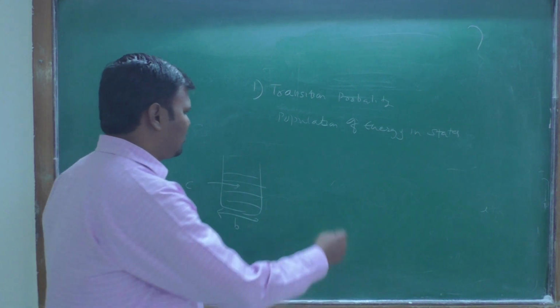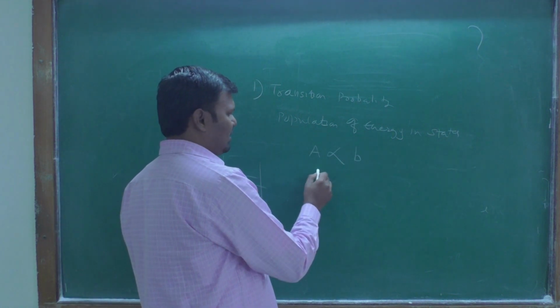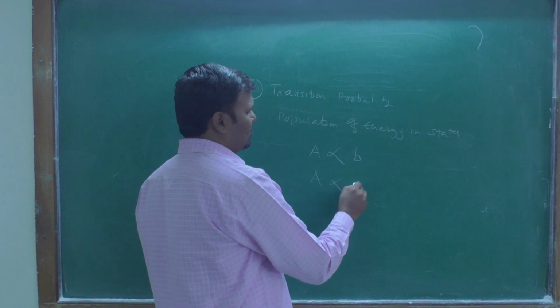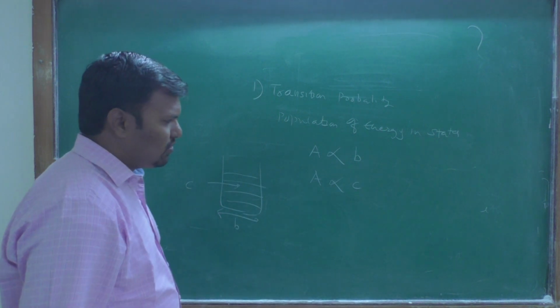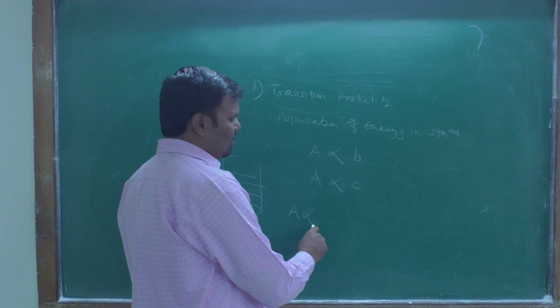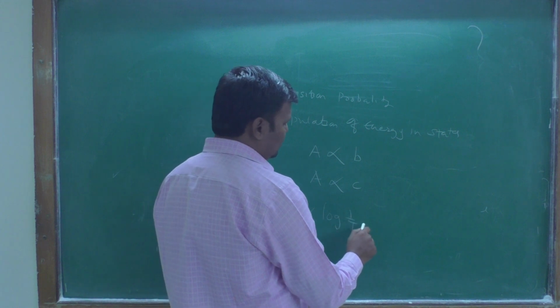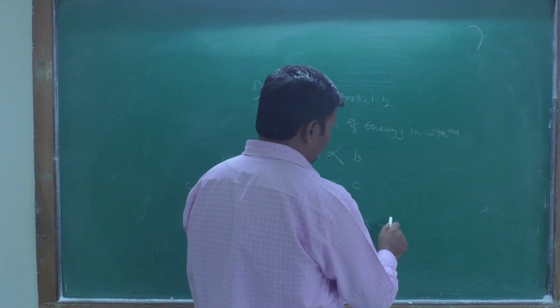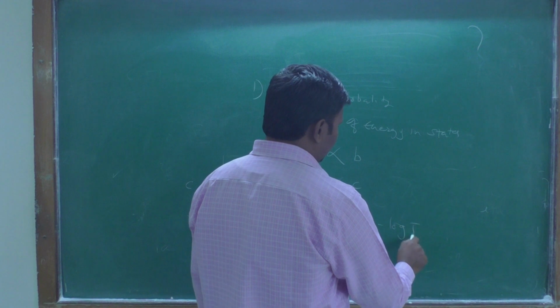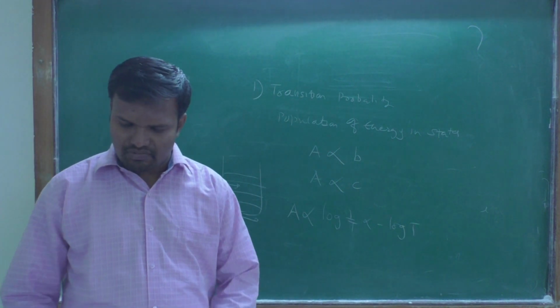Then Beer-Lambert's law, which we have studied: absorbance is directly proportional to the path length, absorbance is directly proportional to the concentration, and absorbance is also proportional to log 1 upon T, that is minus log T.